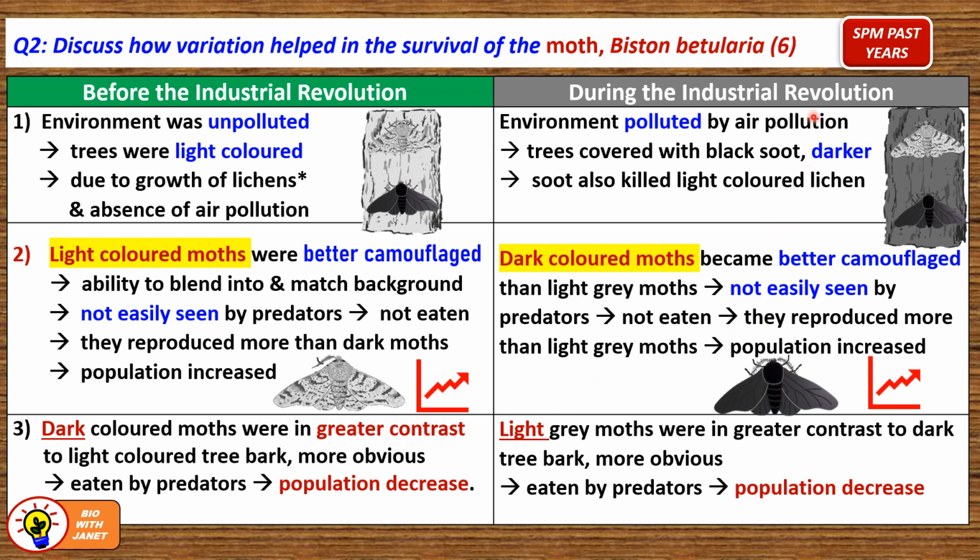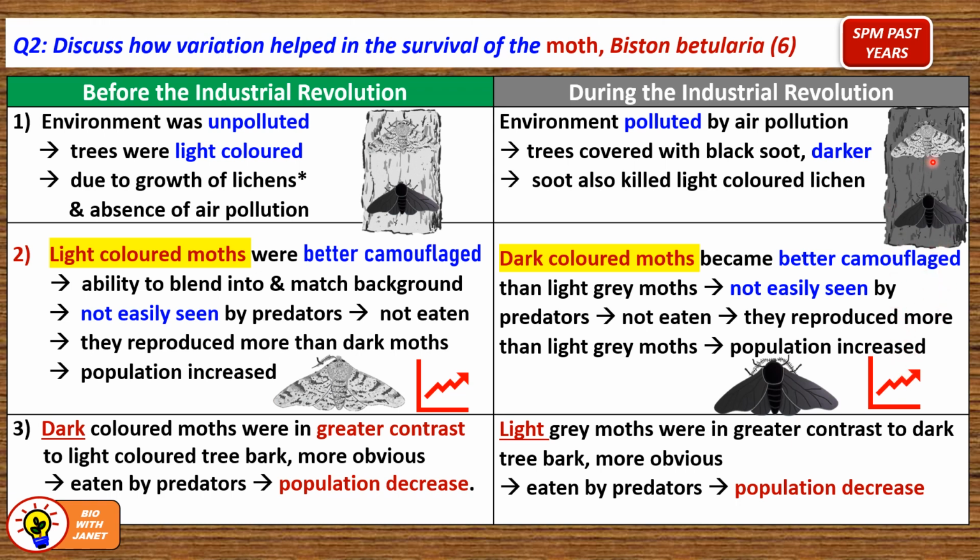But during the Industrial Revolution, the situation or environment changed. The environment became polluted by air pollution, and the trees were covered with dark, black soot, so they became darker. Also, the soot killed the light-colored lichen. So in this situation, the dark-colored moths now became better camouflaged than the light grey moths. They were not easily seen by the predators, and they were not eaten. So they reproduced more than the light grey moths, and their population now increased instead.